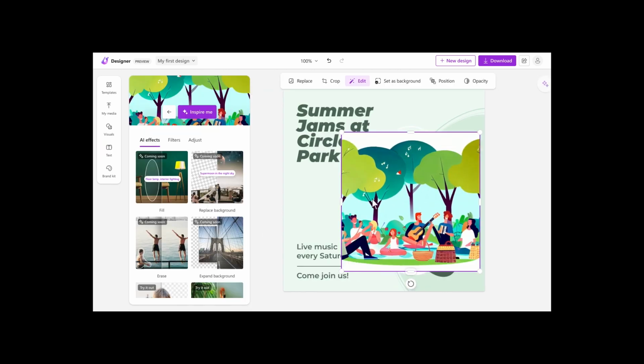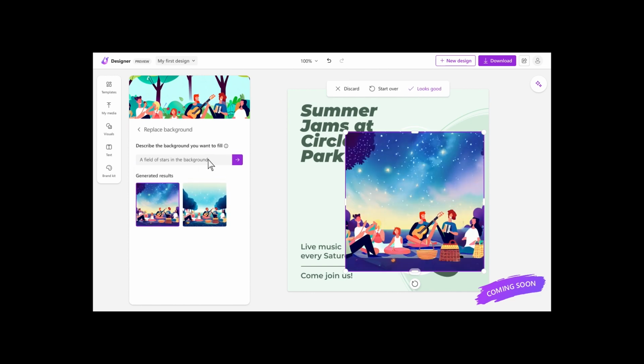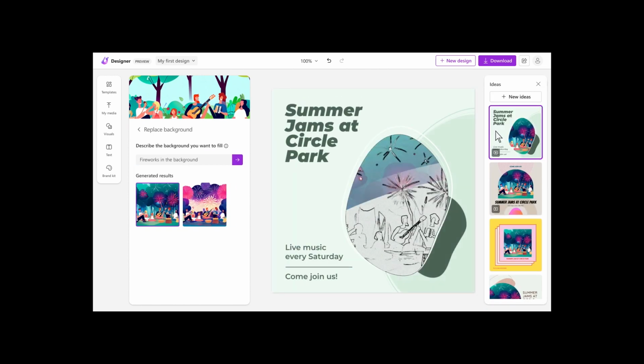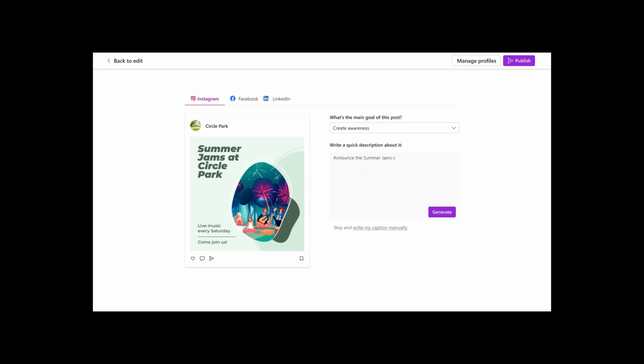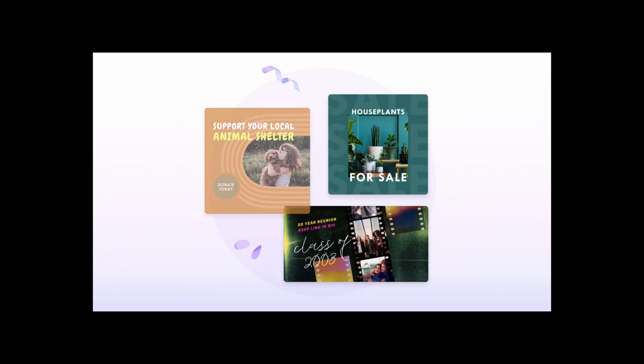Microsoft Designer is free to use in preview mode. However, to access all the features, a Microsoft 365 subscription is required. There are plans to integrate Designer with Microsoft Edge, allowing users to create content without leaving their browser.